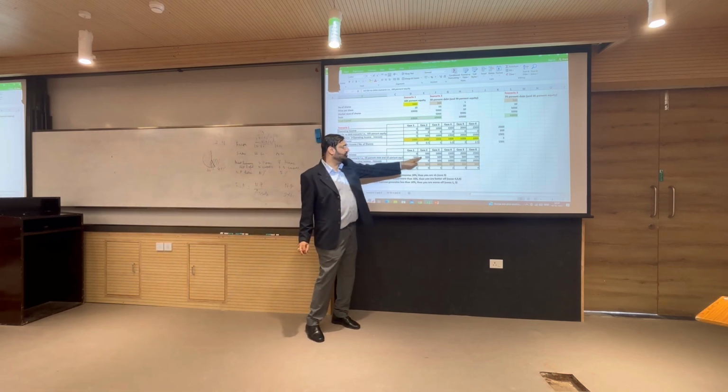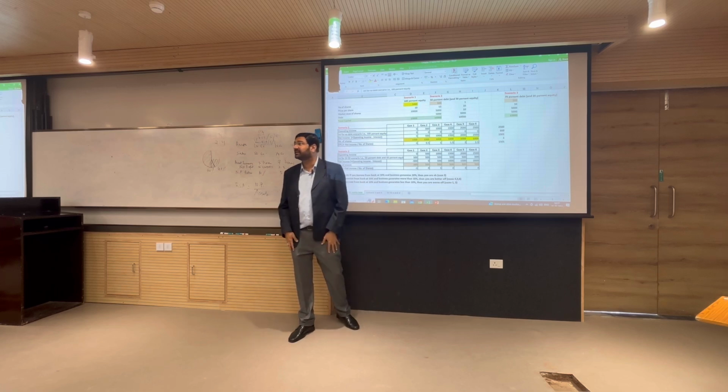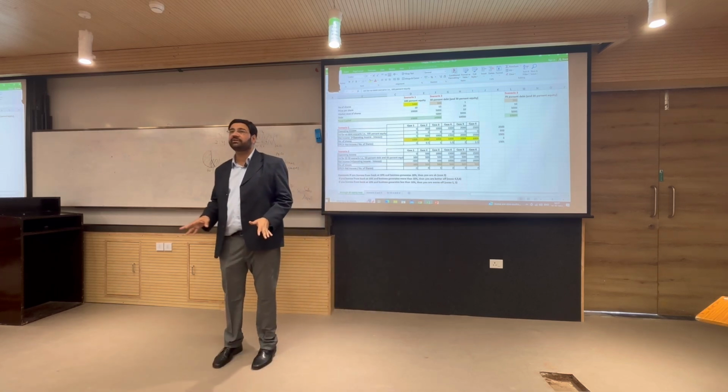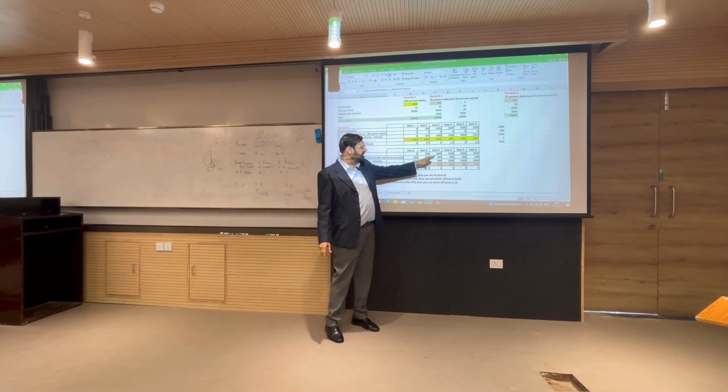In case 2, we are just having enough money just to pay the fixed charge and with nothing left in our pocket for our shareholders. Case 3, we have double the amount available.